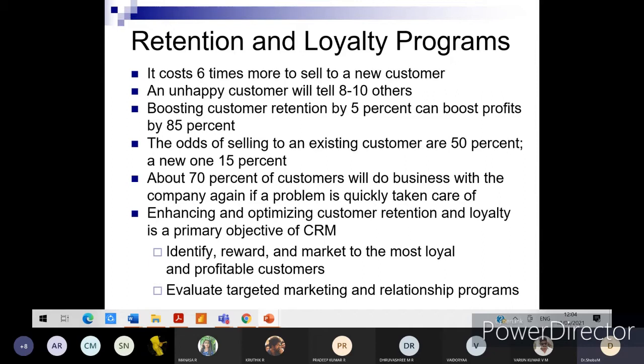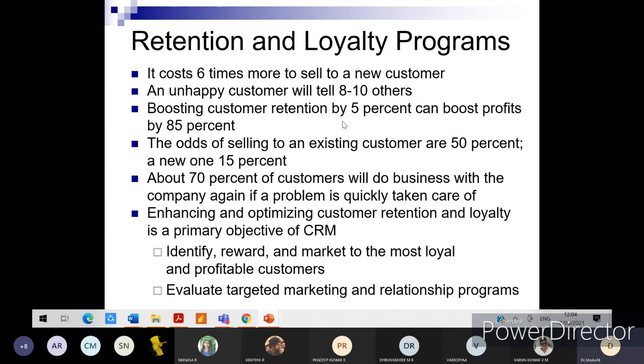So unhappiness will be spread or broadcast more than happiness, right? So a customer who is not happy will definitely inform his immediate close contacts. That is how the promotion or the demotion of one particular product or brand happens or starts.